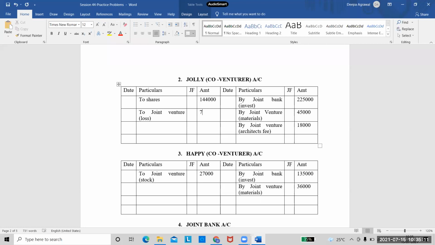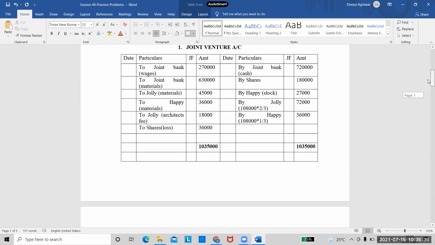Jolly has a loss of 72,000, and coming to Happy, again joint venture loss, and his loss is only 36,000. Right? So our joint venture account is closed. This part is done.